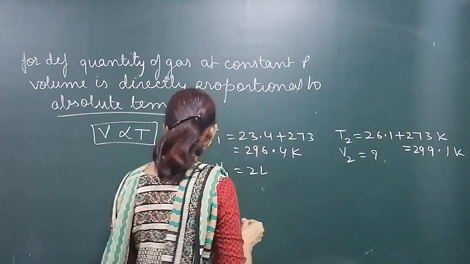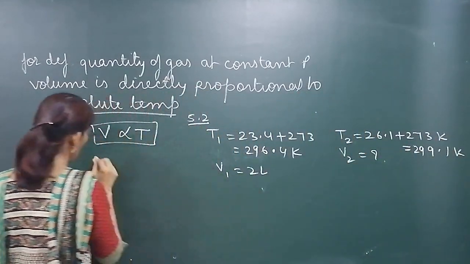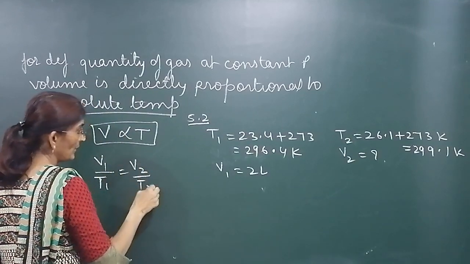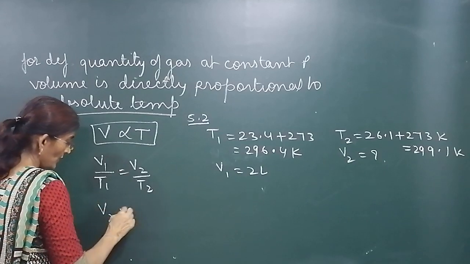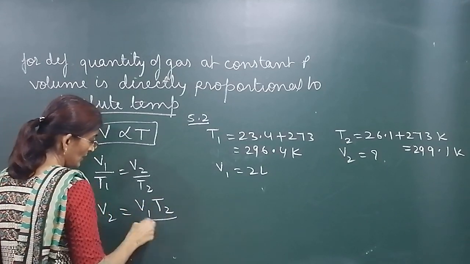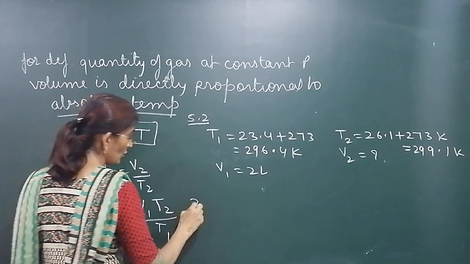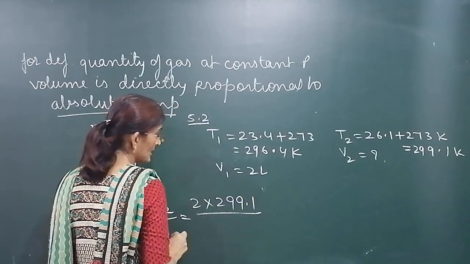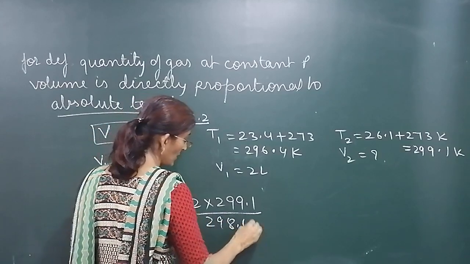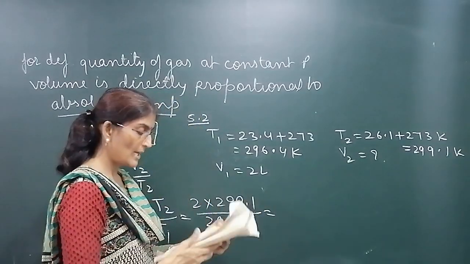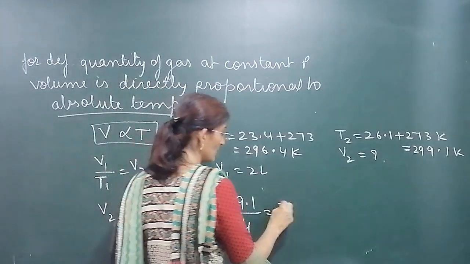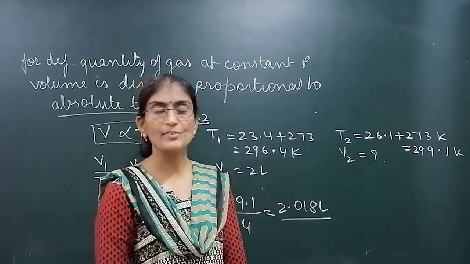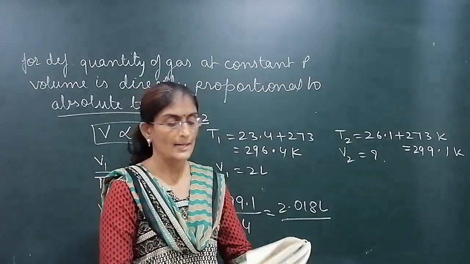By applying Charles' law, V1 upon T1 is equal to V2 upon T2. We have to determine V2. So V2 will be V1 T2 by T1. What is V1? 2 liter. What is T2? 299.1. What is T1? 296.4. If you solve, then the volume will be 2.018 liter. As temperature increases, volume of the gas also increases.